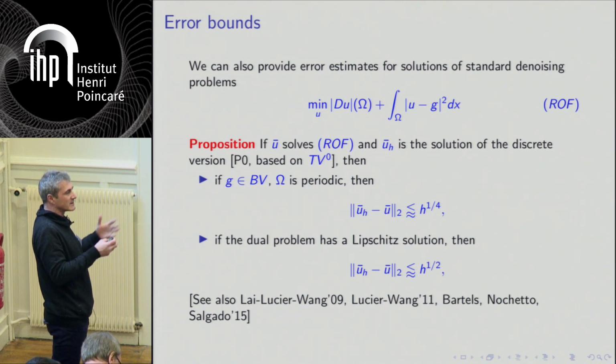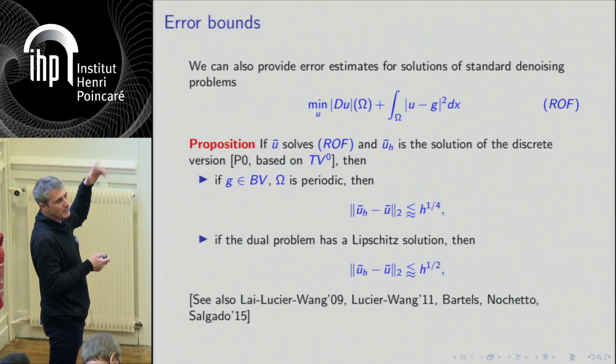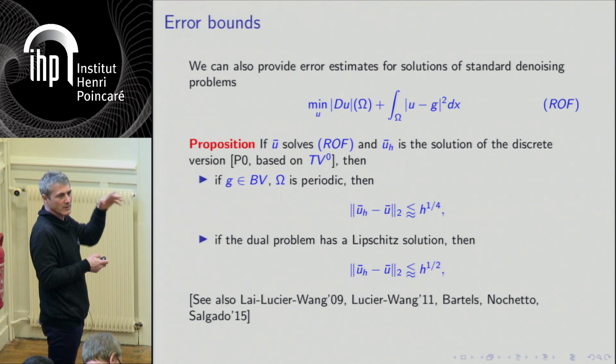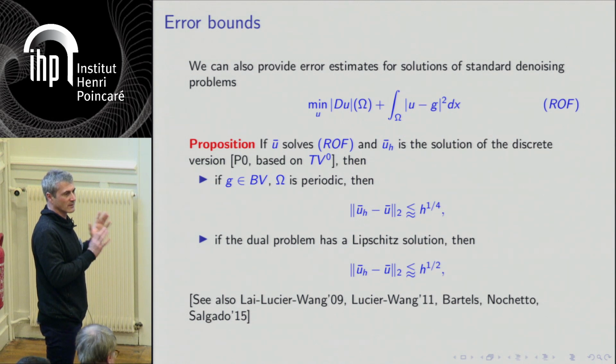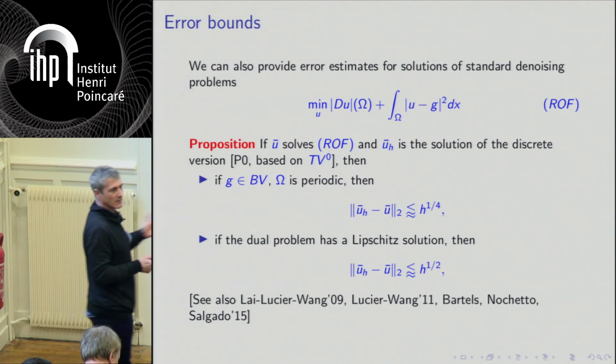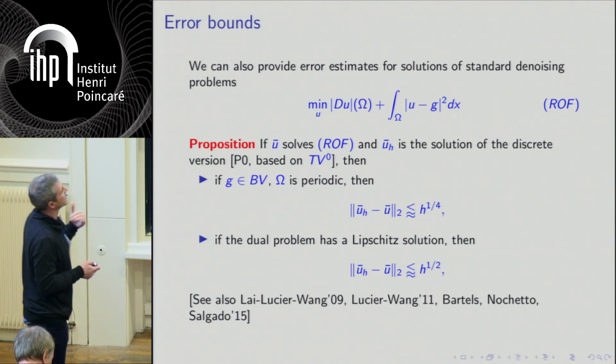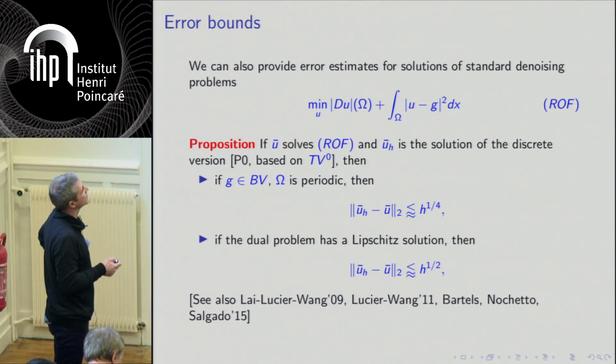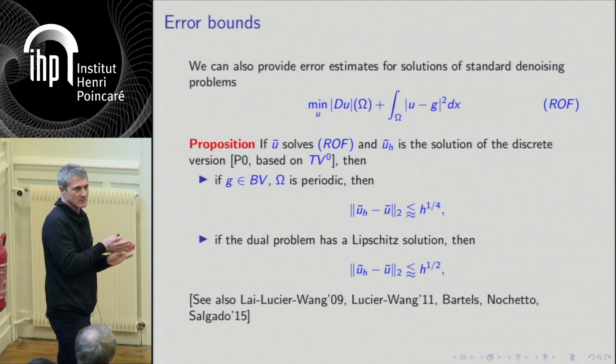And actually, there are very simple explicit examples. For instance, the example I showed with a circle or whatever. These are known to have a Lipschitz vector field as a dual solution. I mean, it's not unique, but one solution is Lipschitz. And in that case, you get a much better error, which is probably the best you can get for this problem, and which is the same these authors have, but they have it for L1-TV, which is much easier, in fact.